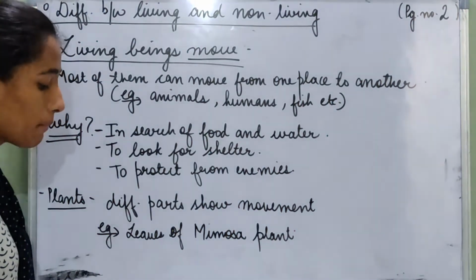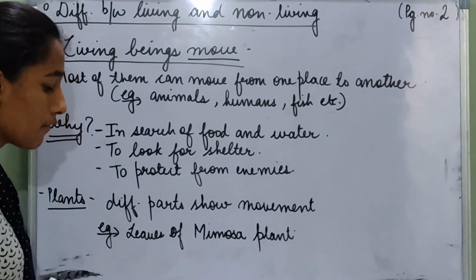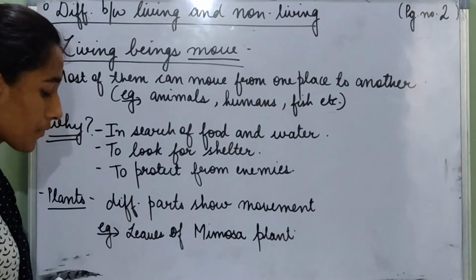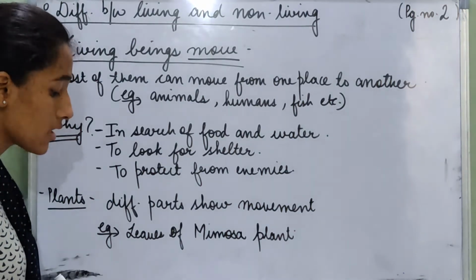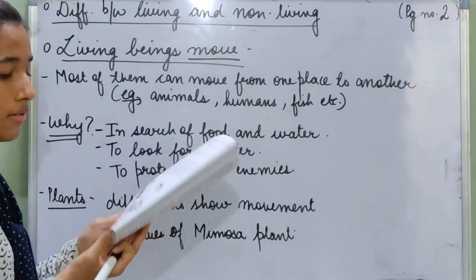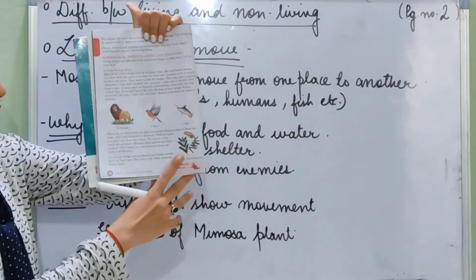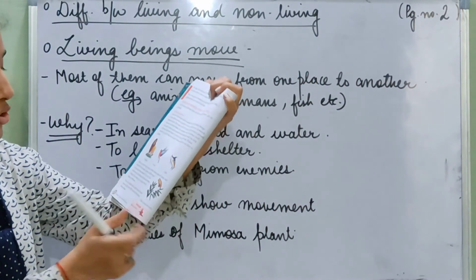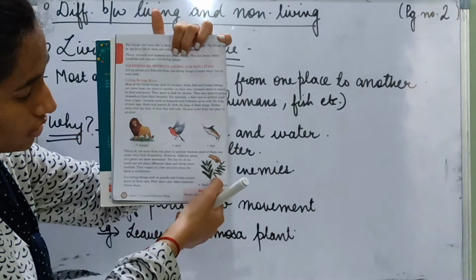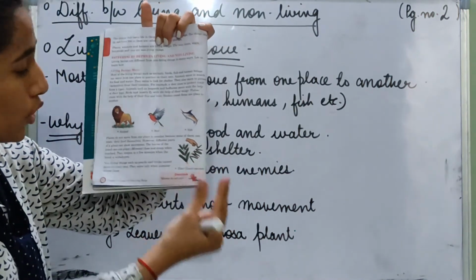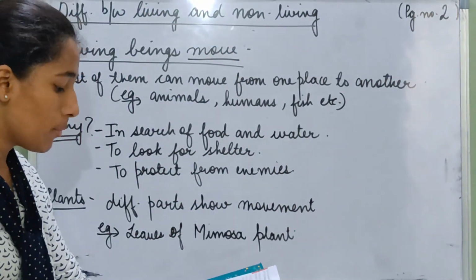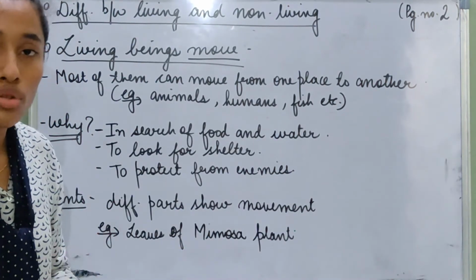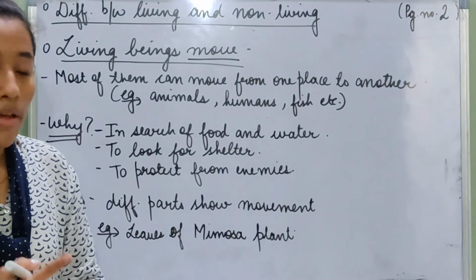Plants do not move from one place to another because most of them can make their food themselves. However, different parts of a plant can show movement. The leaves of the touch-me-not plant, that is mimosa, close and droop when touched. Here you can see this person has touched the leaves and they have drooped and closed. They reopen in a few minutes when the hand is withdrawn. So plants do not need to move from one place to another because they can already make their own food.